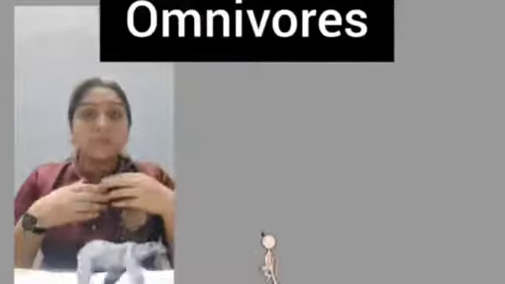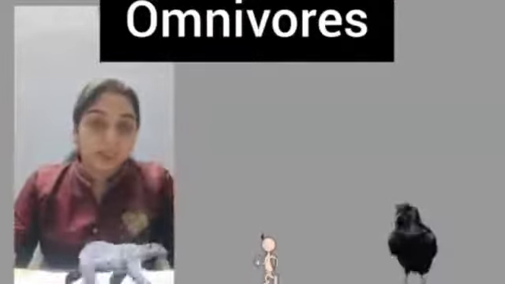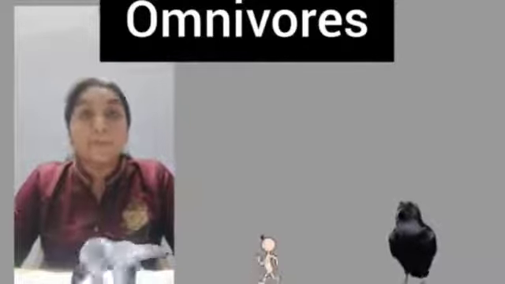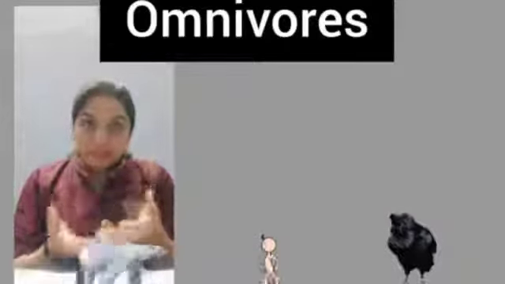Next, we had not discussed one important terminology called omnivores. What are omnivores? Omnivores are basically animals which can feed on both plants as well as animals. Examples of omnivores are crow, bear, humans. For your better understanding, in humans, there are some people who are non-vegetarians, meaning they eat the plant part, that is, vegetables, and they also eat other animals. Understood? I hope it's clear.